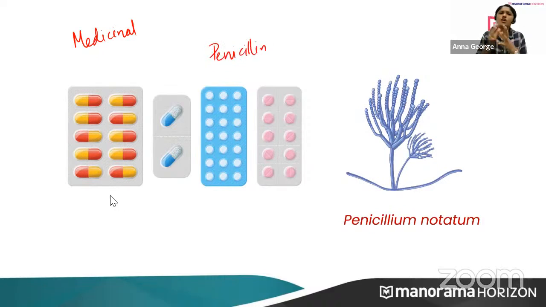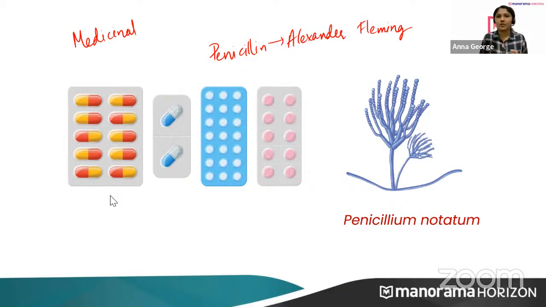So how was it discovered? Who discovered it? This you should also study. Alexander Fleming discovered the antibiotic penicillin. How was it discovered? There's a story behind that.